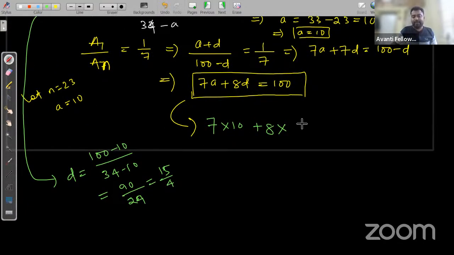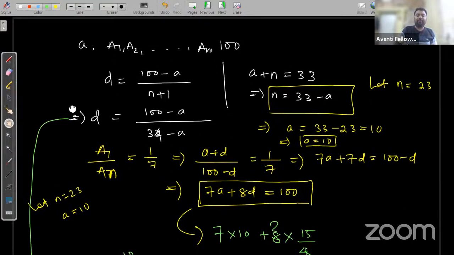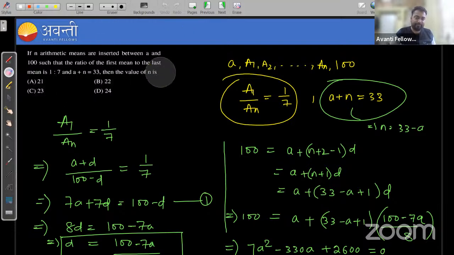So now check 8 into 15 by 4. Check whether it is giving you 100 or not. 7 into 10 is 70 plus this is 30. Yes, it is giving you 100. So the correct answer is, the value of n is 23, right? The given answer is 23. So option C is the correct one.